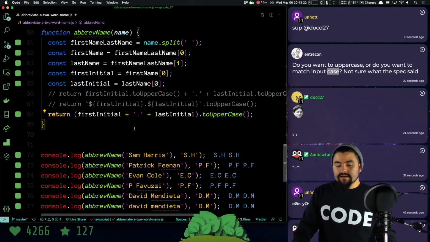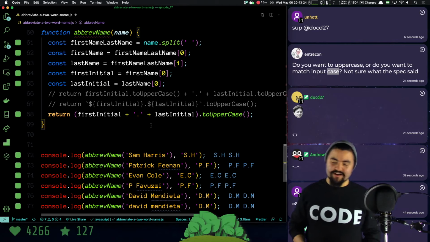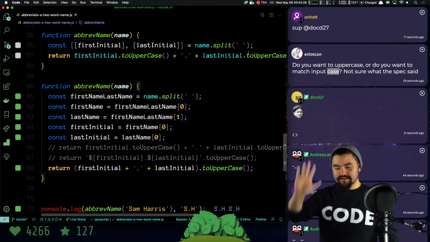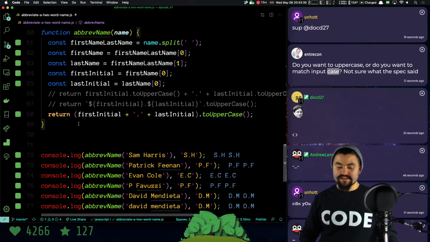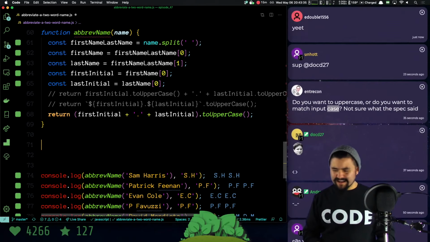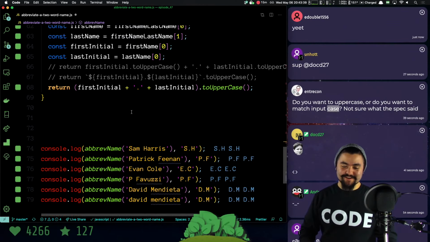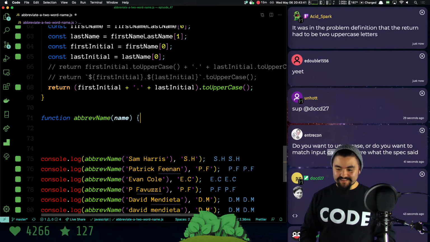At this point, people want me to try. I guess I'll try to do it with a regular expression. Let's see if I can figure it out. Don't tell me. Don't tell me. I'm going to try to use regular expressions. And if you don't know what the word regular expression is, just don't worry. Don't worry about anything that I'm about to do. Regular expressions.